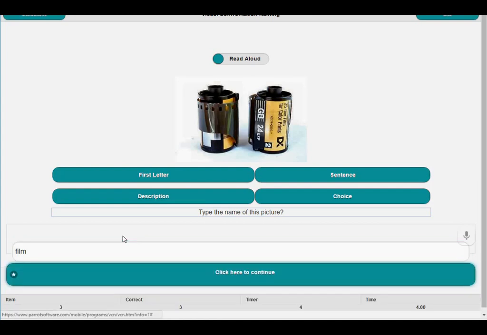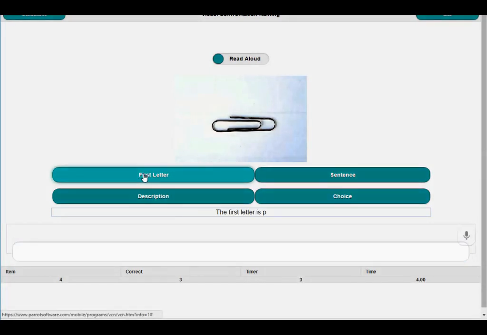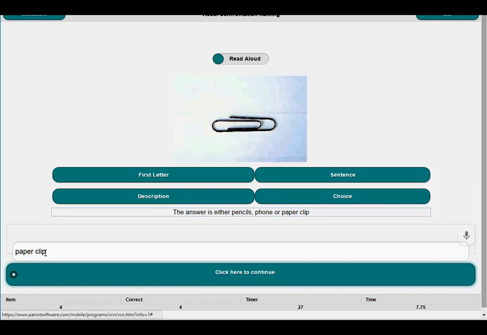Yes. Yes. The first letter is P. The first letter is P. The papers were held together with An office supply. The answer is either pencils, phone, or a paper clip. John, nice.